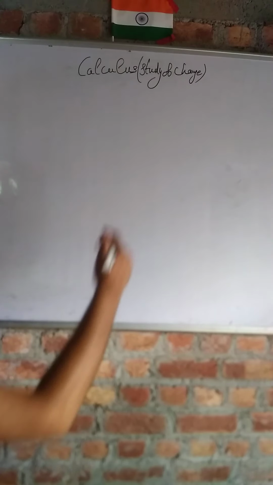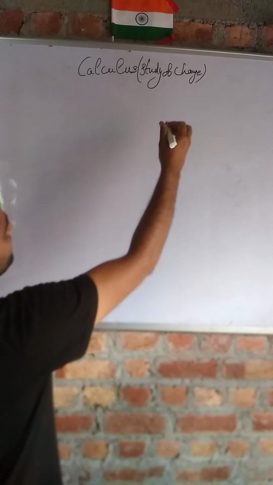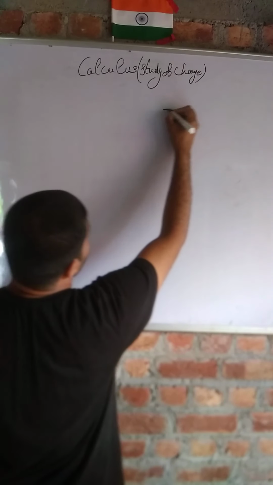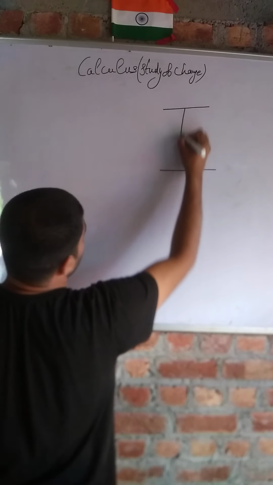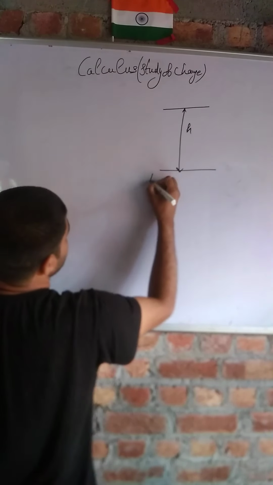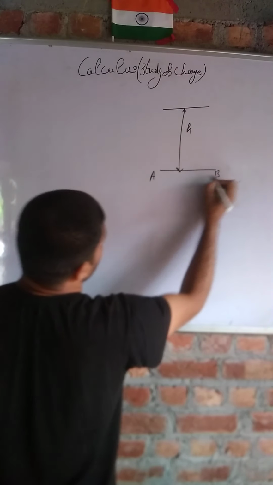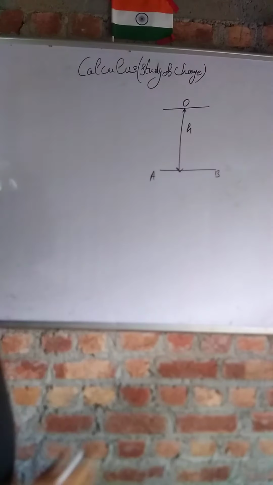First of all, consider the first example. Suppose you have an object at a height h above the ground. Suppose this AB is the ground and you have object O which is at height h above the ground.